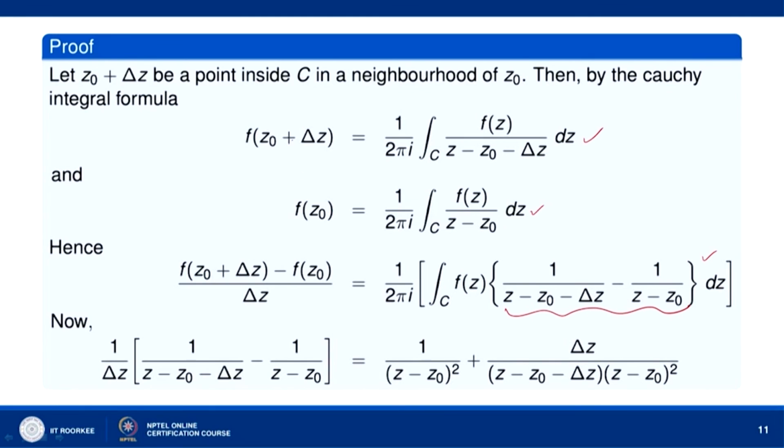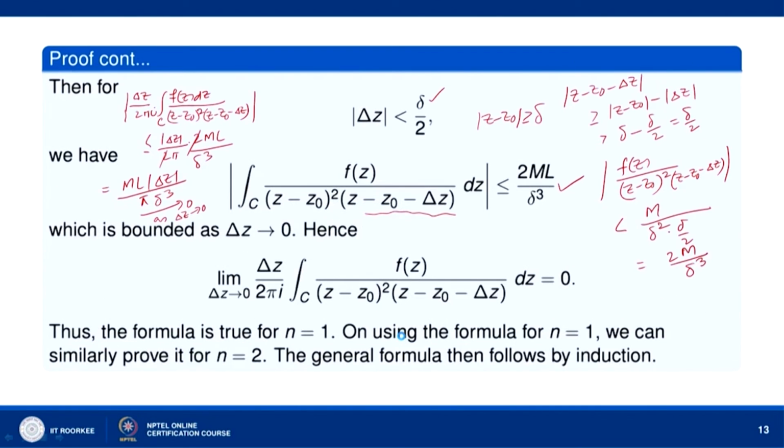So, write f prime of z naught plus delta z and f prime of z naught, and then divide f prime of z naught plus delta z minus f prime of z naught by delta z, and take delta z tends to 0. You get f double prime of z naught. So, we get the same proof as we had for n equal to 1. On using the formula for n equal to 1, we can similarly prove for n equal to 2, and then the general formula follows by induction.